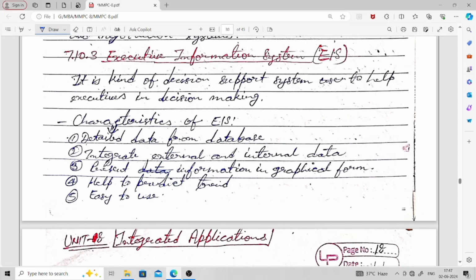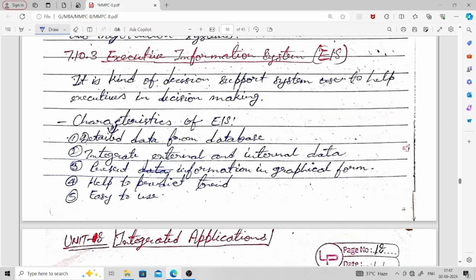It integrates external and internal data. It presents information in graphical form, helps to predict, trained and easy to use. So these are the characteristics of executive information system. I think it is clear. Yet again I am repeating the characteristics of executive information system: first, detailed data from the database.